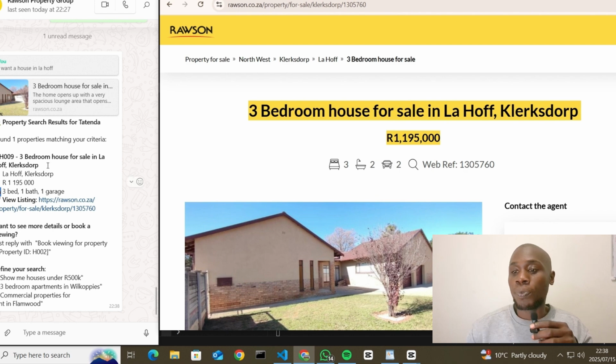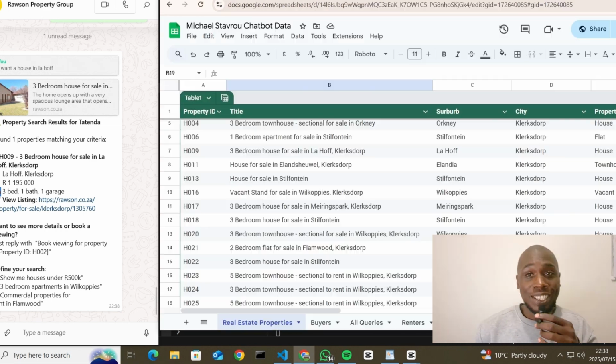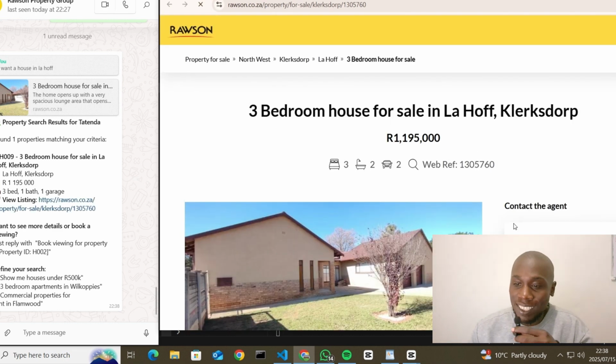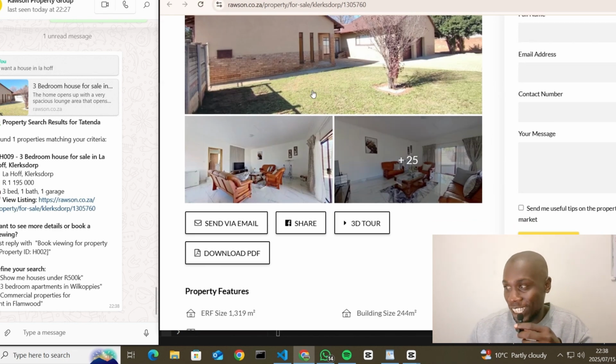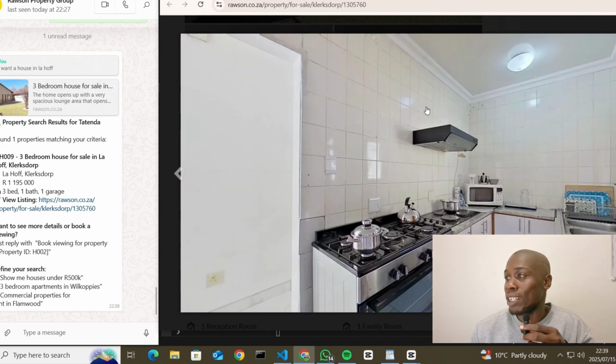So there we go, there is the 1.1 house. When we click on the link, let's see. It's a 3-bedroom, 1 bath. Let's see if it knows. Okay, I didn't extract the data properly, but it brings us to this house, which is the same house. I'll fix the database. I was in a hurry just to show you guys the demo. So there we go, you can close this tab.